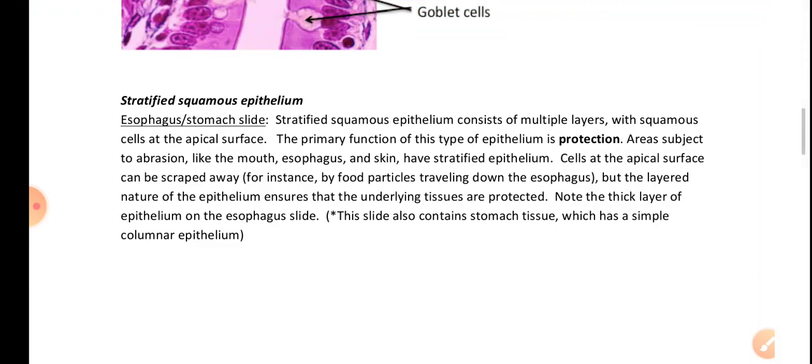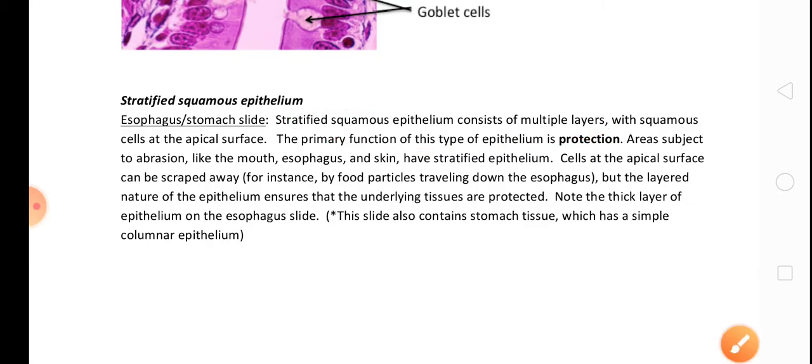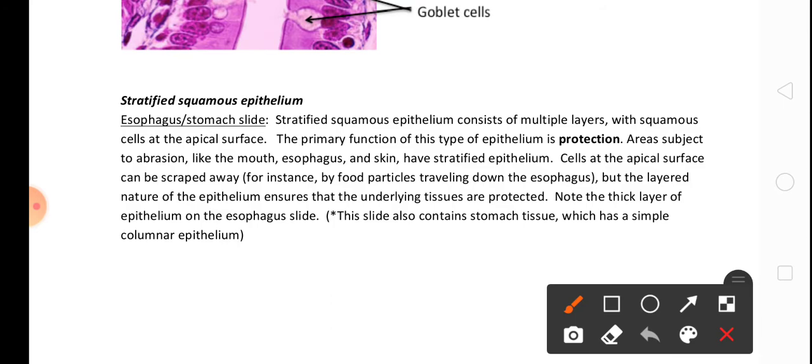It contains many layers with squamous cells at the apical surface. The primary function of this type of epithelium is protection. It means the first function of this type of epithelium is to provide protection.